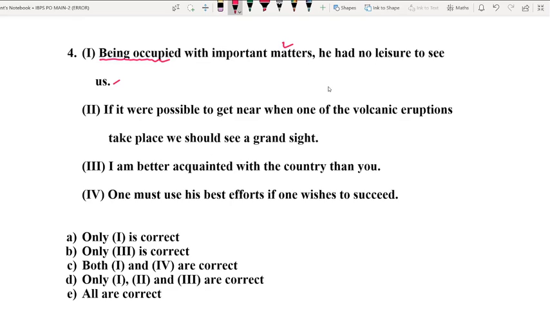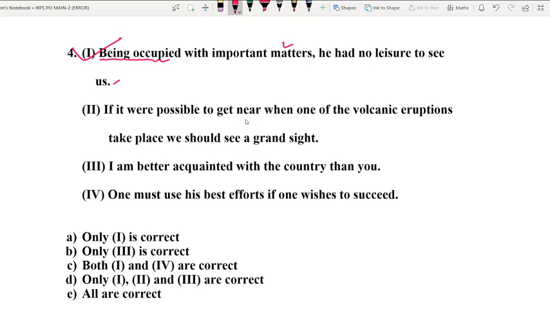Absolutely, what? Correct or incorrect? That is what we are going to check now. Okay, so now let us see if it is correct. Yes, it is correct. There is no error in this part. Now let us go to option number 2.